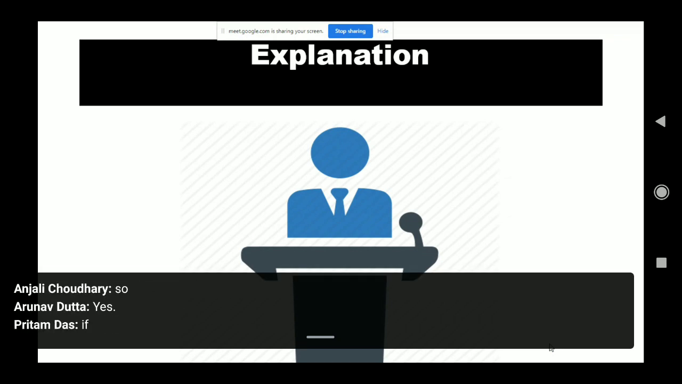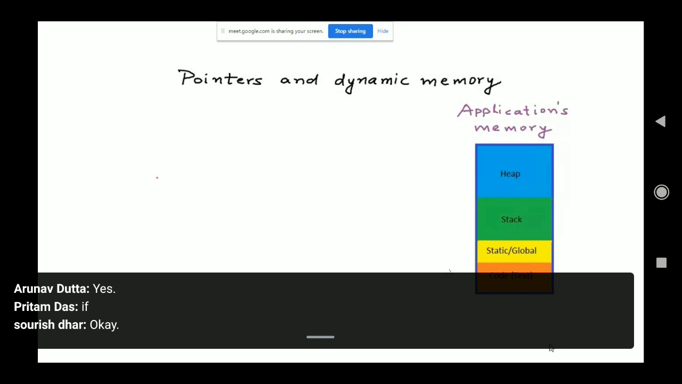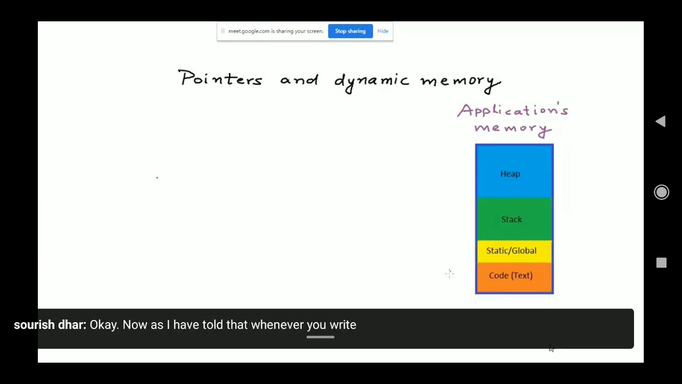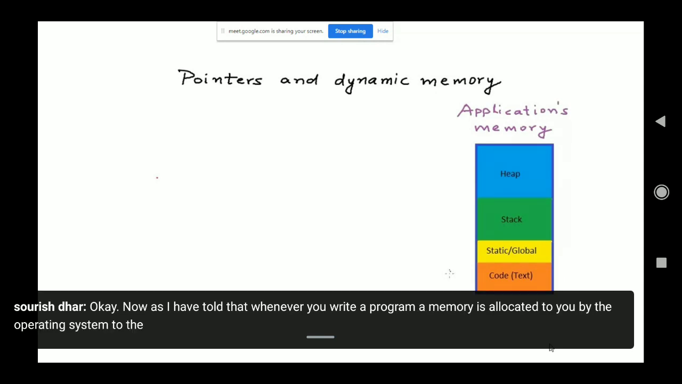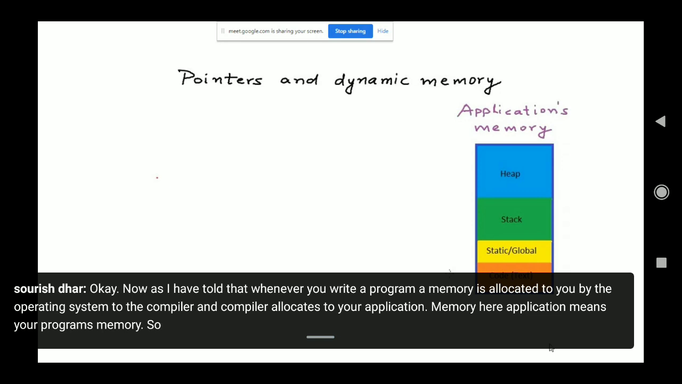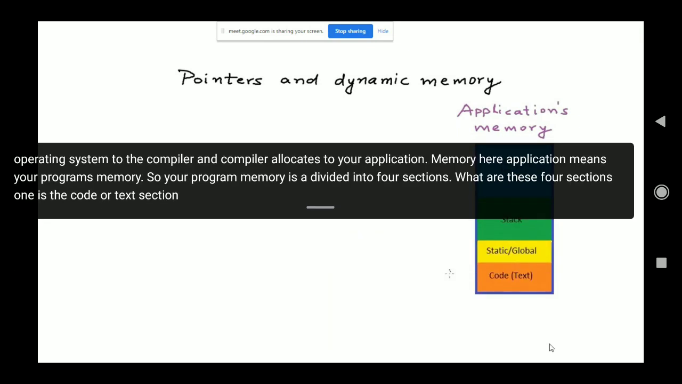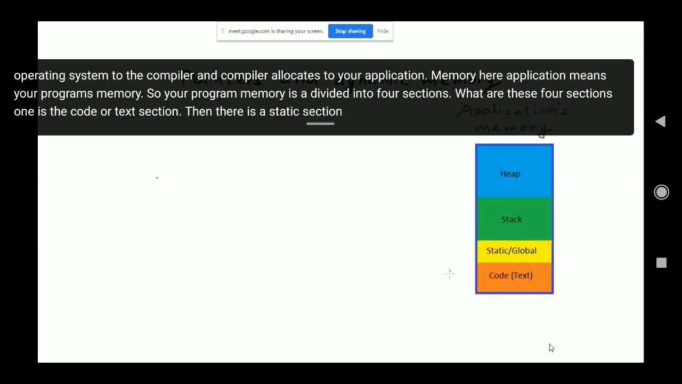Now, as I have told you, whenever you write a program, memory is allocated to you by the operating system, to the compiler, and the compiler allocates an application memory. Here, application means your program's memory. So your program memory is divided into sections. One is the code or text section, then there is a static and global section, then there is the stack, and there is something called the heap.